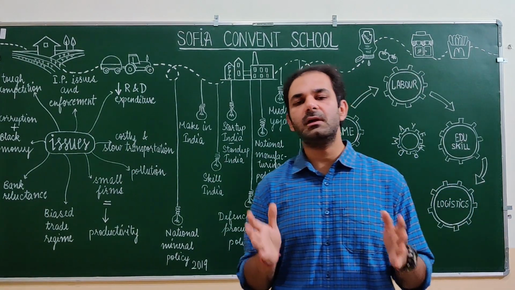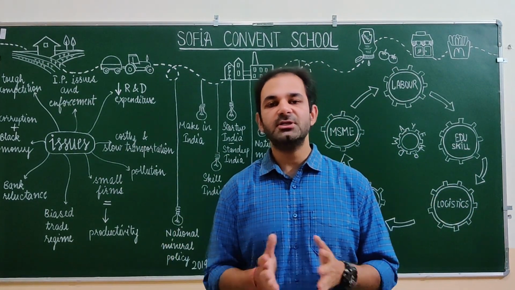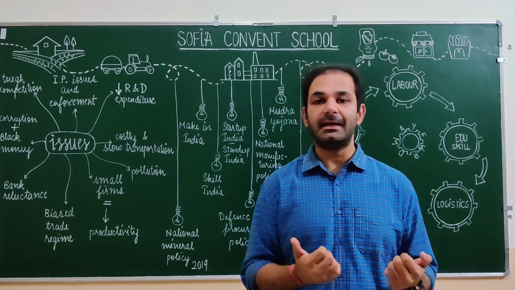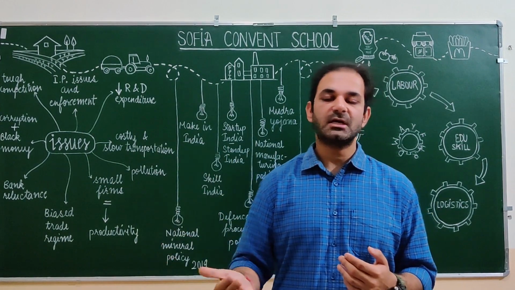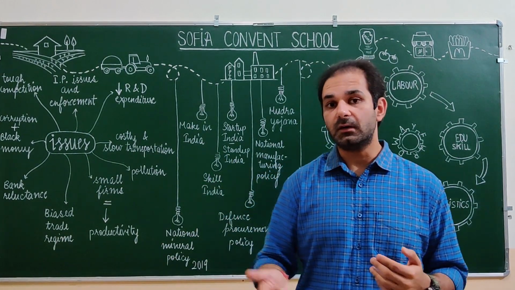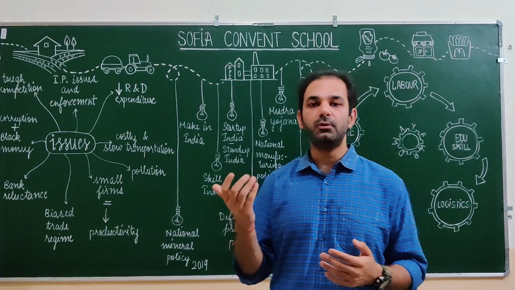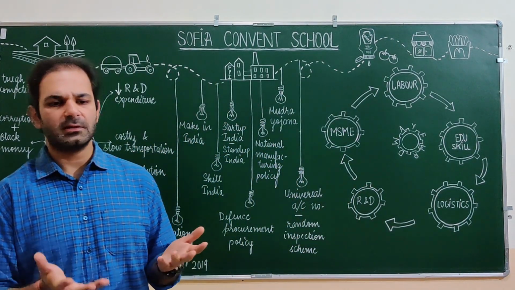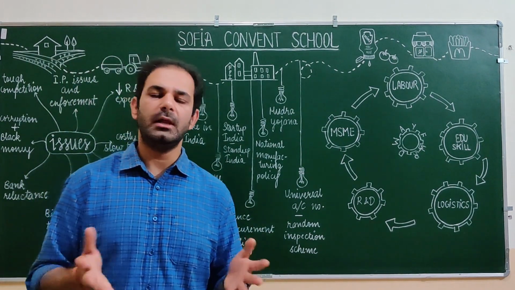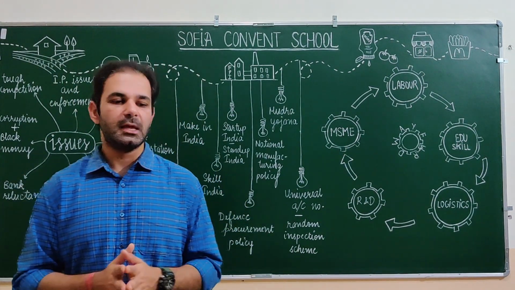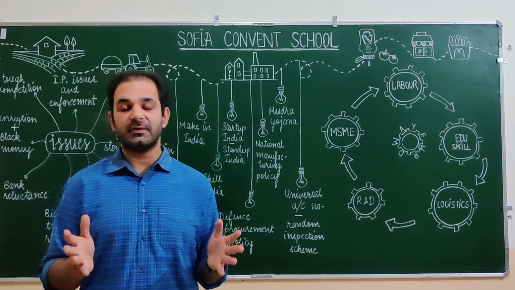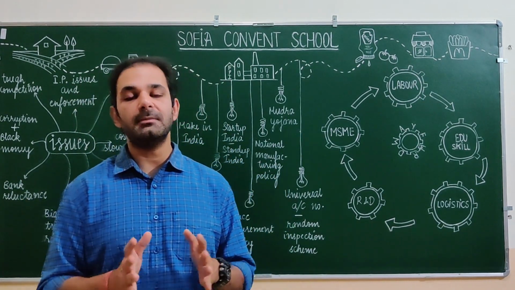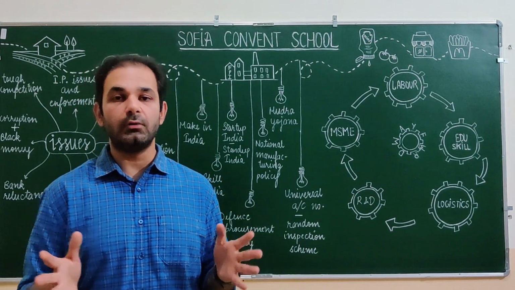Next we have mineral based industries, which basically come out of mining, or you can say which come out of the earth, which are mined, purified, and sold out to the industries. The best examples are iron ore and coal. All these are mineral based industries. India is one of the leading manufacturers of steel, and also a major exporter of steel around the world.